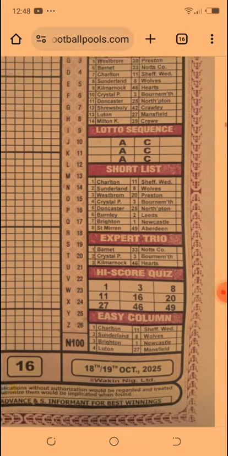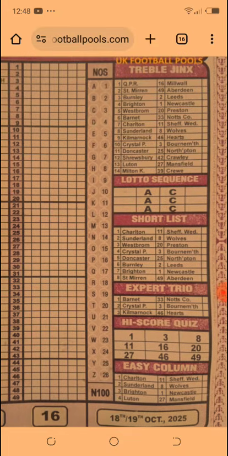On the right hand side here, we have the triple jinx column with games from number 1 to number 14. We also have the lotto sequence with letter A and letter C, which represents number 1 and 3. Followed is the shortlist column with number 1 to number 8.